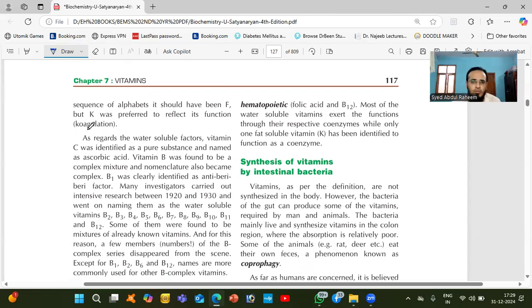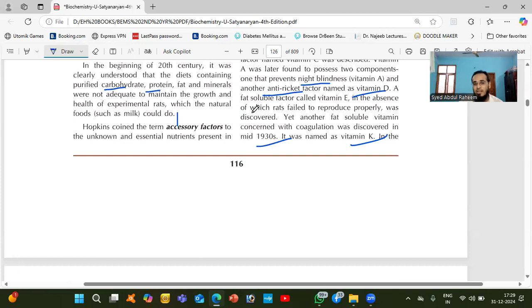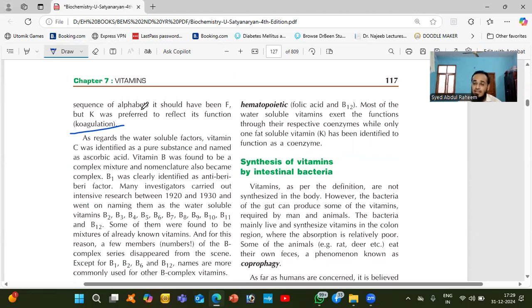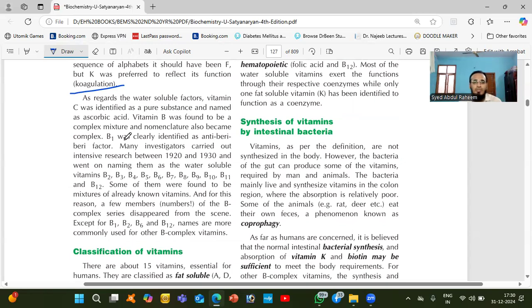The sequence of alphabets should have been F, but K was preferred to reflect its function, coagulation. So A, B, C, D, E are there, but after E, they added K. Why the K? Because of the term coagulation, because it is anticoagulant. To stop the bleeding, you need vitamin K.